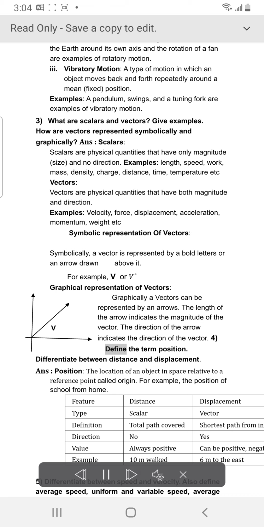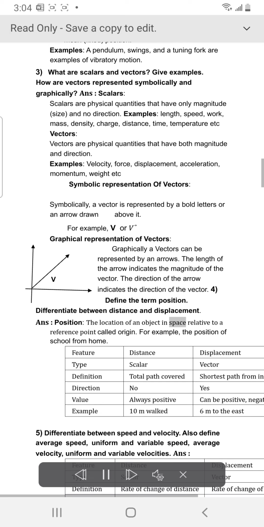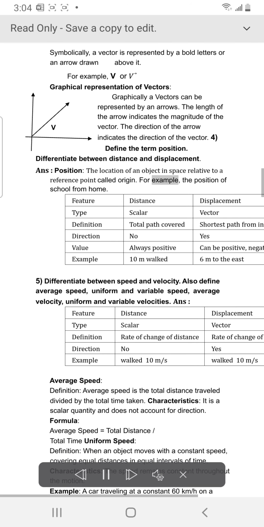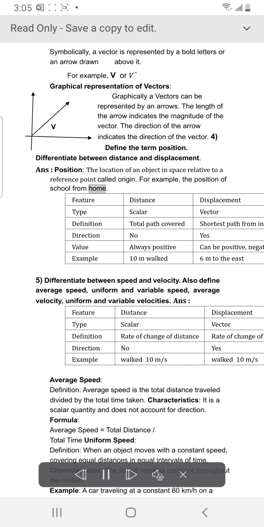4. Define the term position. Differentiate between distance and displacement. Answer: Position, the location of an object in space relative to a reference point called the origin. For example, the position of school from home.